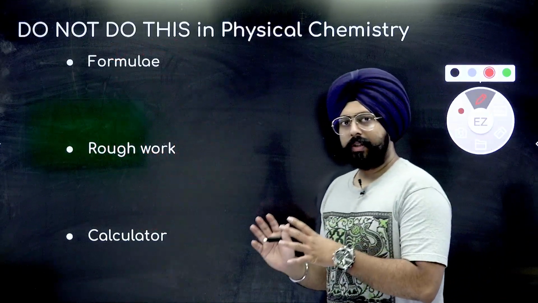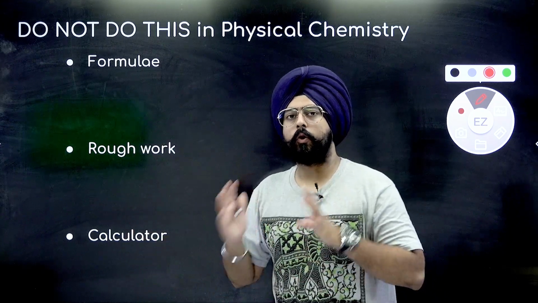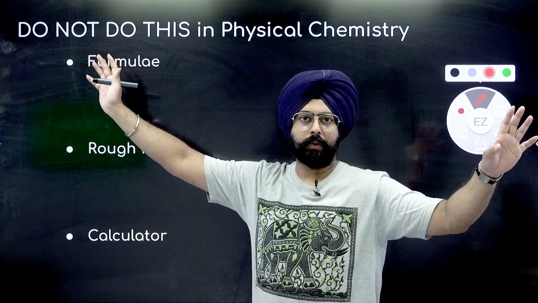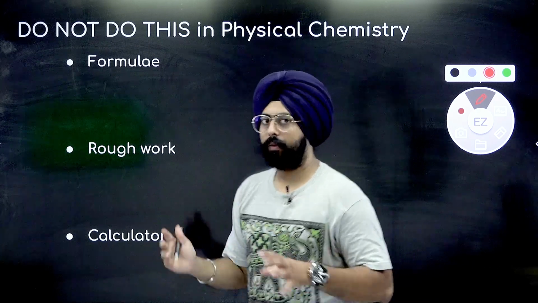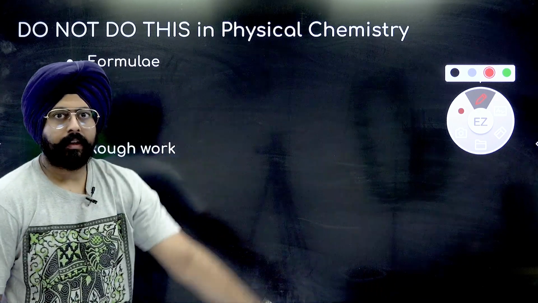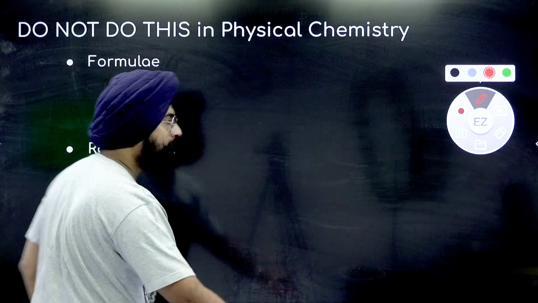A lot of students make these mistakes in physical chemistry, and this is something that you should not do whatever happens. Okay? Do not make these mistakes in physical chemistry no matter what happens. First mistake that a lot of students commit is they try to remember a lot of formulae.